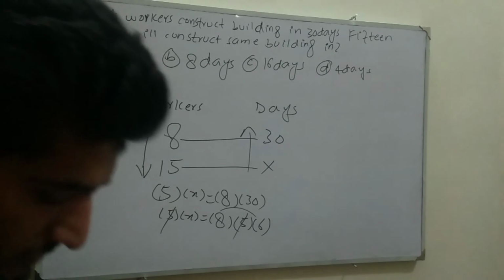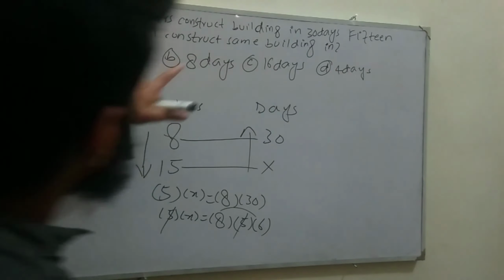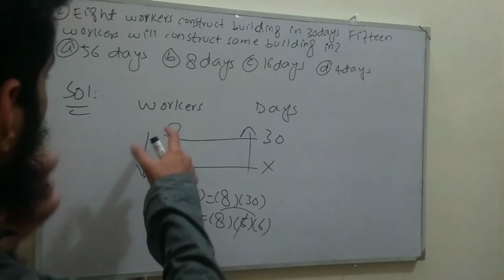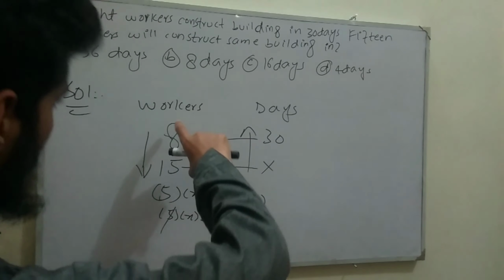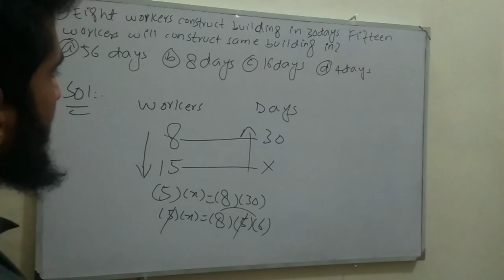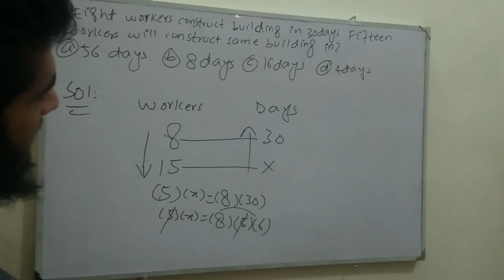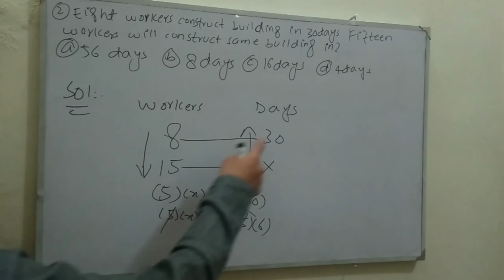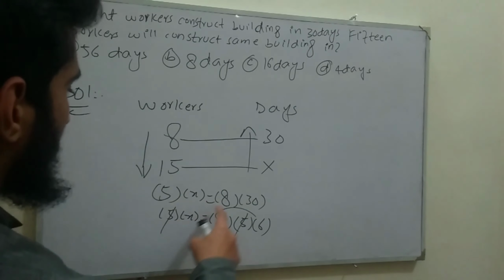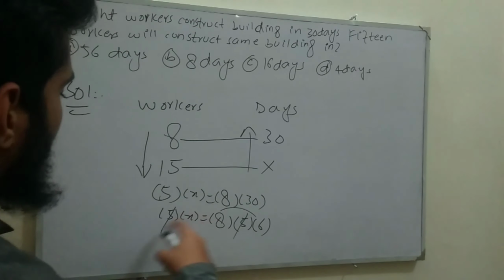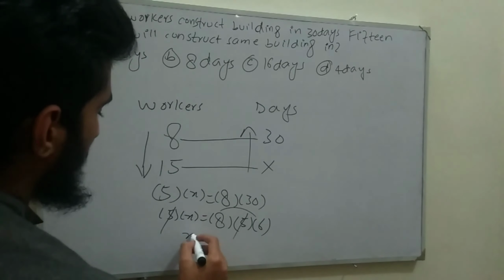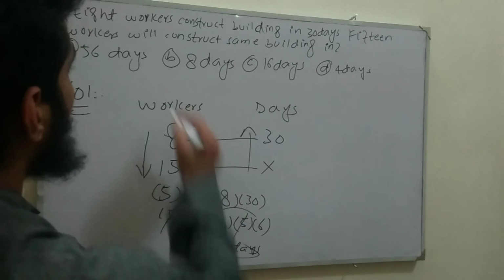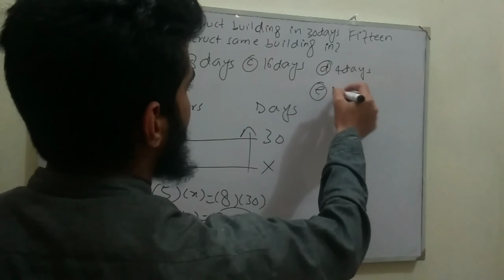So here the workers are 8. 8 workers construct the building in 30 days. 15 workers will construct the same building in. So if the workers are increasing, it means that the number of days required will be less. So it means that the relation is inverse. So in inverse relation we multiply horizontally. So 8 multiply 30 is equal to 15x. So 15x is equal to 8 multiply 30, which can be written as 15 multiply 16... 15 is cancelled with 15. So we are left with x is equal to 8 multiply 6. It gives us 48 days. So here 48 is not an option. It means E is the correct option, none.